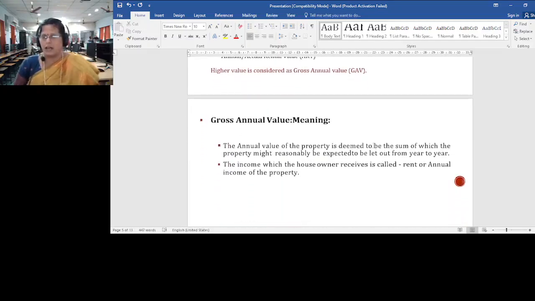Again I repeat, the annual value of the property is deemed to be the sum for which the property might reasonably be expected to be let out from year to year. The income which the house owner receives is called rent or annual income of the property.